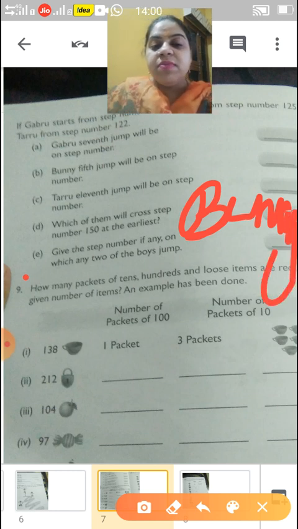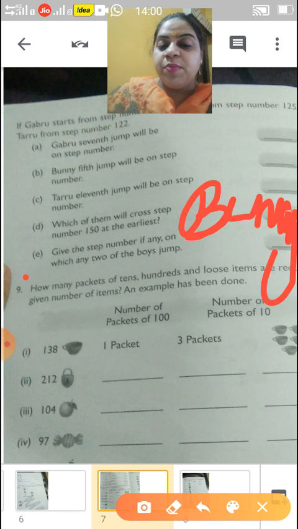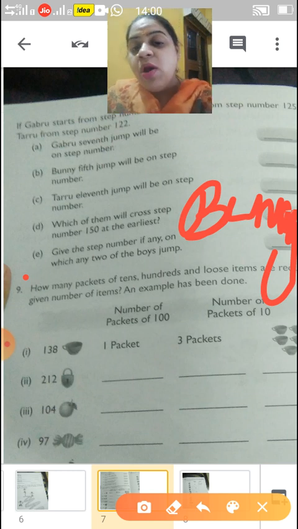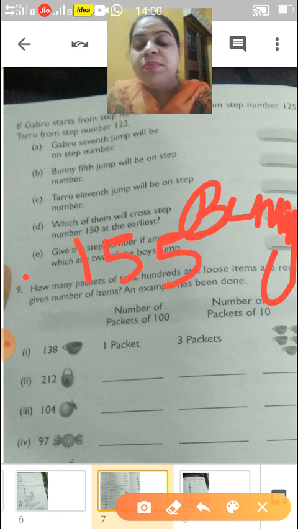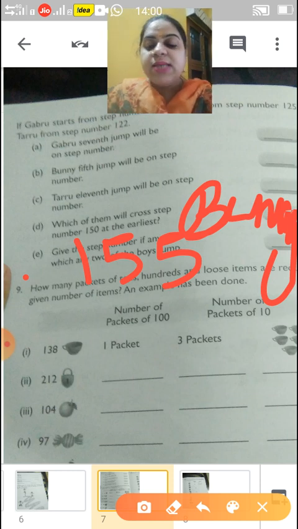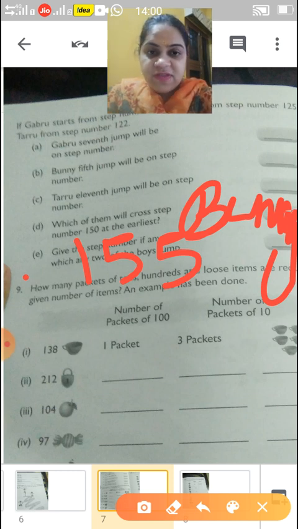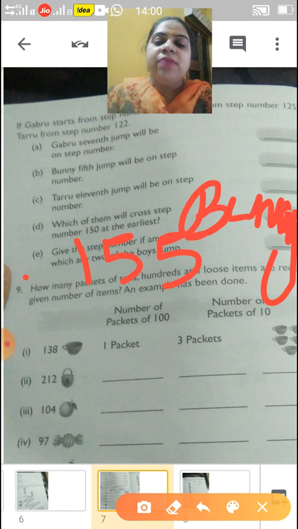Give the step number, if any, on which two of the boys jump. Yes, children. On number 155, two boys jump, that is Bunny and Gabru. Gabru jumps on the 7th jump, and Bunny jumps on the 6th jump. So they both land on the same number with different jump counts, and their landing is 155. They are jumping the same, that is Gabru and Bunny.